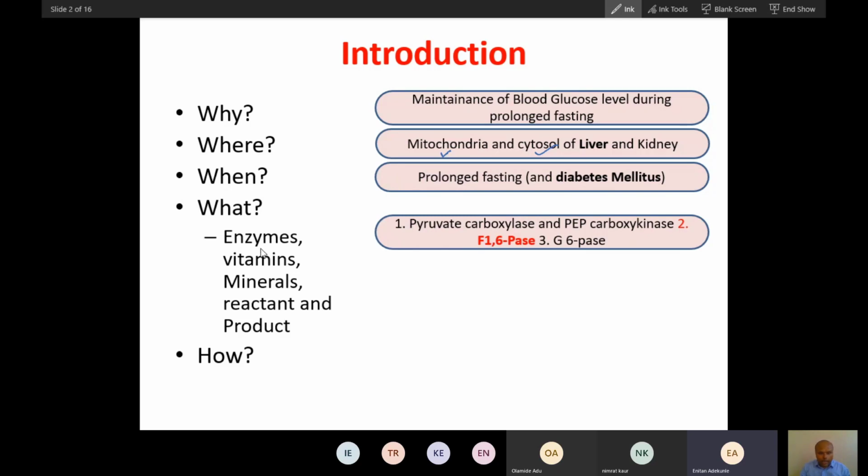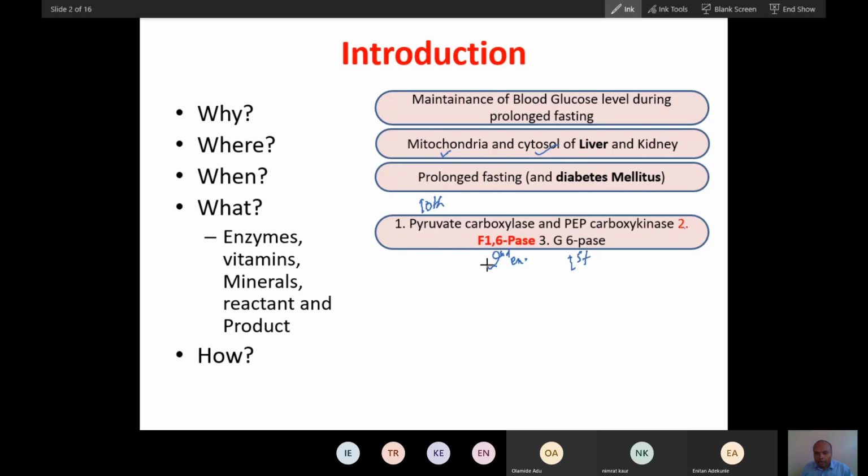Now, what are the enzymes? These are the 4 main enzymes. The first 2 enzymes are of the first stage. These 2 enzymes refer to the 10th enzyme of glycolysis. The second enzyme is the second last step, the second last enzyme of glycolysis. And the last step here is the first step of glycolysis.